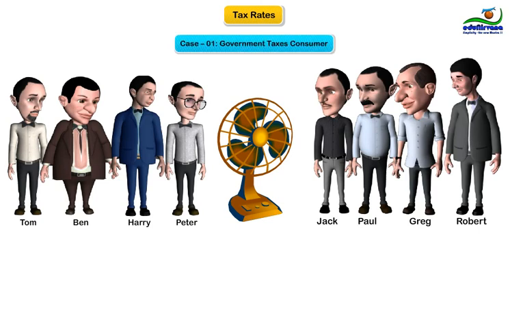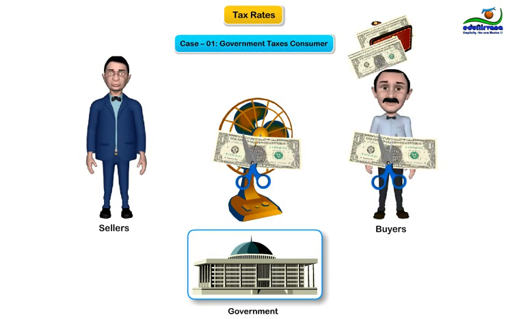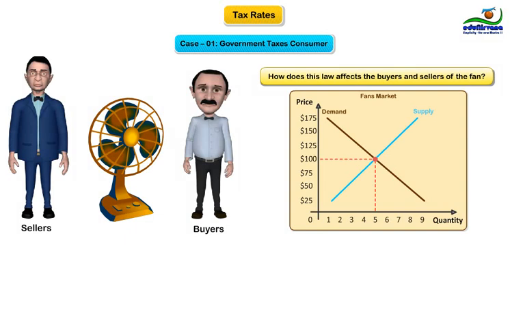Case 1. When the government taxes the consumers at the rate of a particular amount per fan. Suppose, for instance, that our local government passes a law requiring buyers of fans to send some money to the government for each fan they buy. The central question of importance here is, how does this law affect the buyers and sellers of fan?